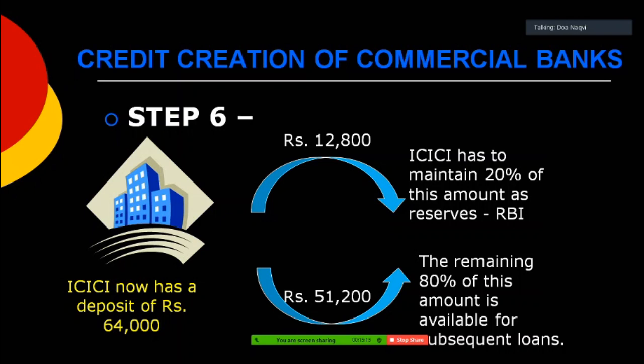So in this way, from the basic 1 lakh rupees, you can see that gradually, after deducting the CRR, more and more credit is being created in the economy, more and more money is being created in the economy, and it is becoming available to different people to take loans and to purchase products and so forth, and a stream of credit is being created by just investing a small amount like 1 lakh rupees.